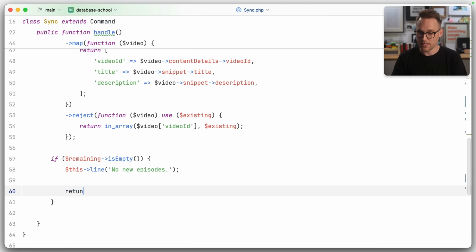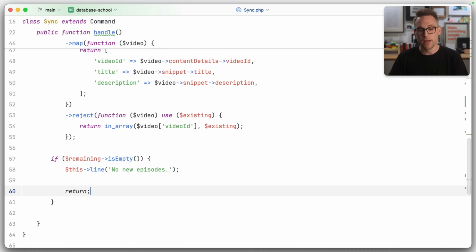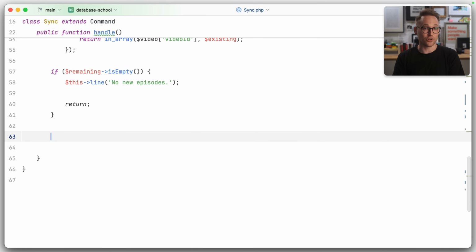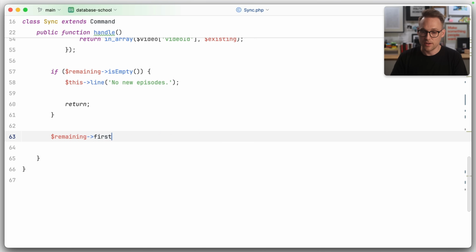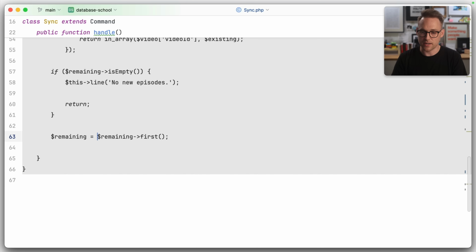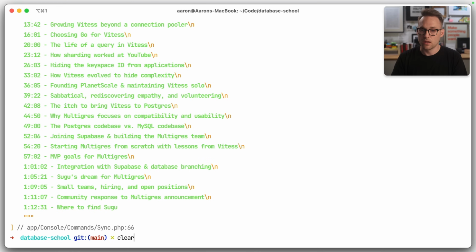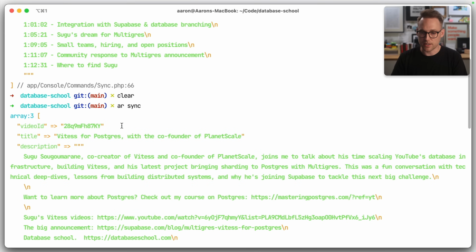Okay, now we can get past this little guard, and frankly, there should only be one new episode at a time. I never do a double feature. I never do a back-to-back release. So we're going to just call this down, and we'll just overwrite the variable. It's my life. Remaining equals remaining first. This should now be an array, so an array of a single episode. Yep, that is what I want.